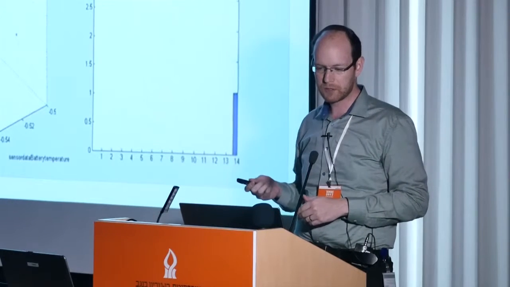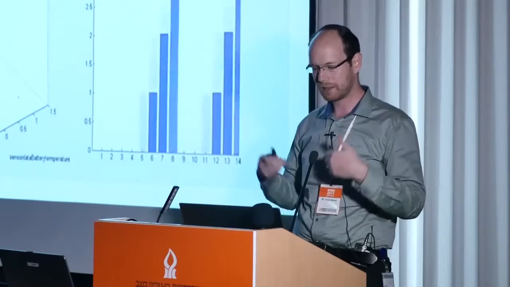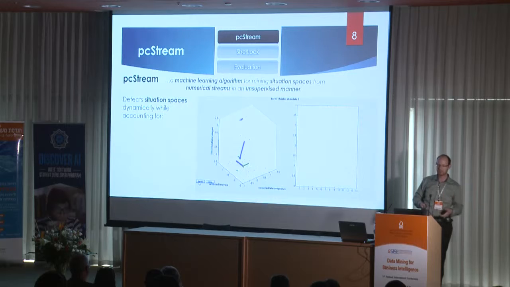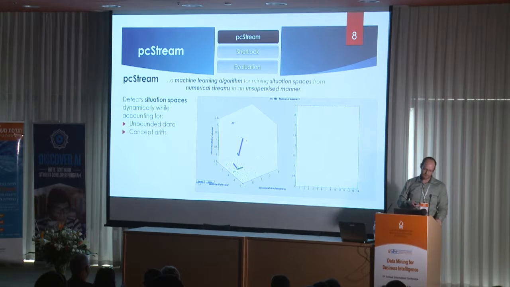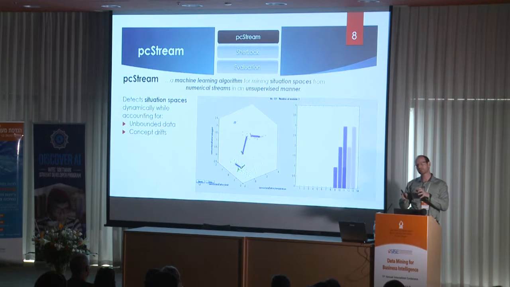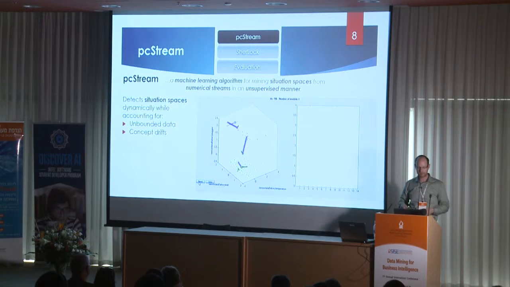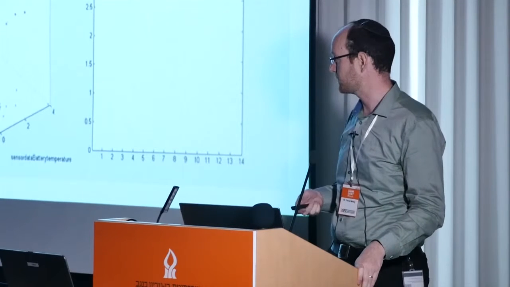Okay, so PC Stream allows us, as I mentioned, to detect these situation spaces automatically and dynamically while accounting for unbounded data and concept drifts. In other words, each of these different situation spaces, or clusters, if you will, drift over time, so it adapts to that as well. Variable number of concepts: you don't have to select a parameter initially to say how many situations you want to mine. And of course, most importantly, the overlapping situations.